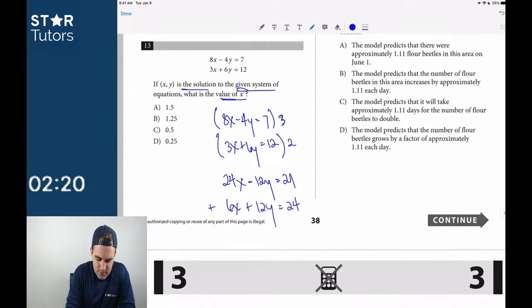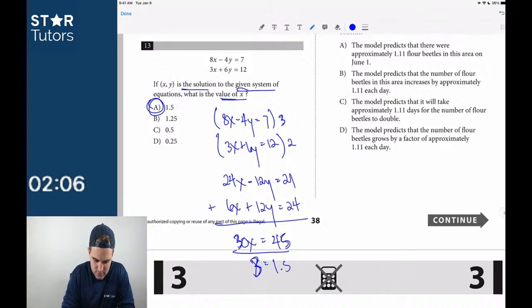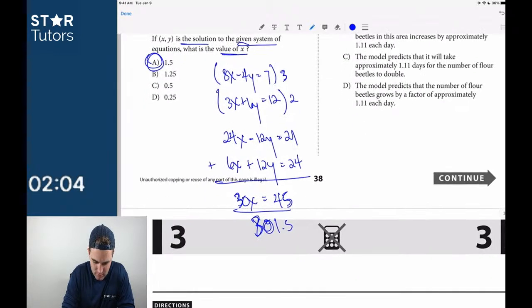I'm going to add these down. 30x is equal to 45, divided by 30 rather. So x is equal to 45 over 30, just so you guys can see how I did that. 45 over 30 is equal to 1.5.